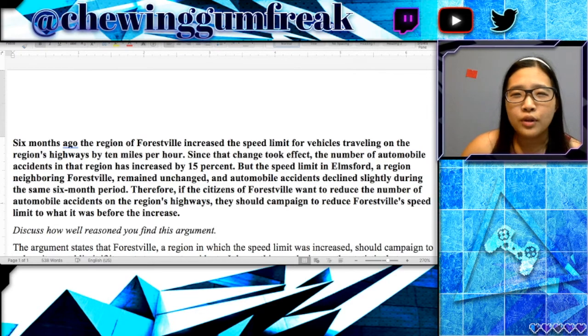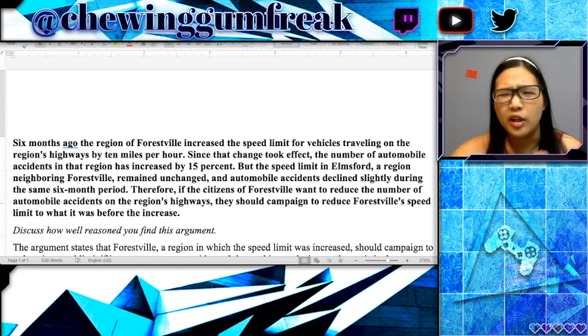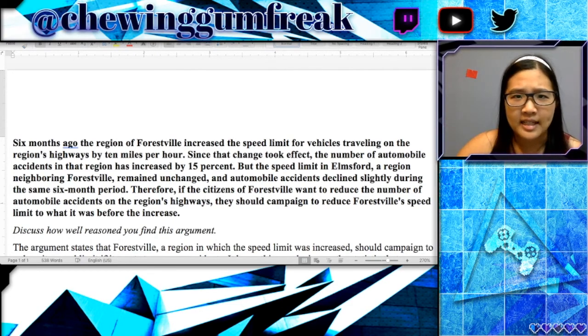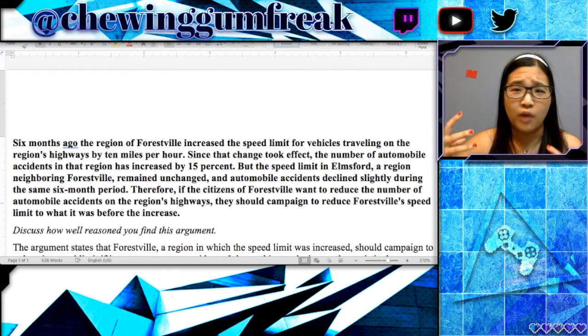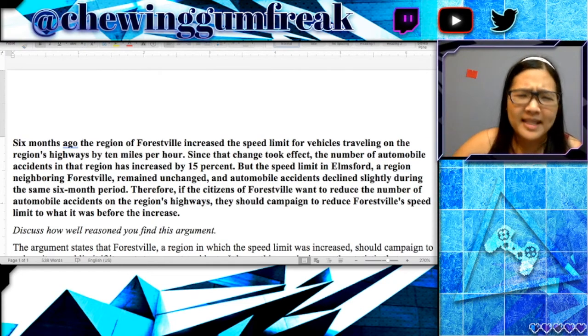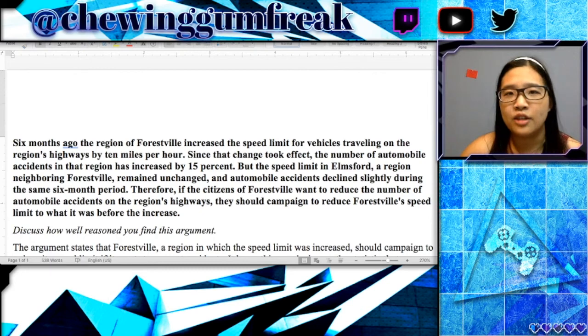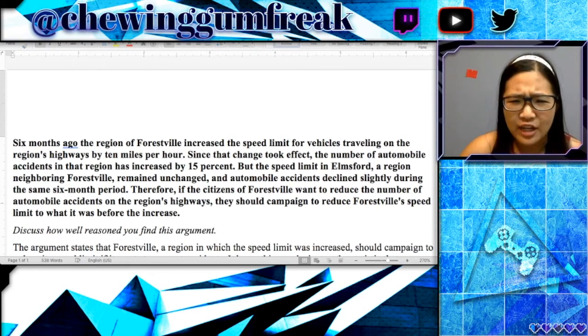You may also see that there is a small wording nuance here with the word campaign that usually brings about ideas of political campaigning or some sort of organization. And it's basically implied here that campaigning is going to be the best way to bring about this change. Now, this tends to be a lot smaller of an issue than the rest of the argument, saying that the way to reduce accidents in the first place is just to get the speed limit back down, but you can definitely point to this as something in your essay.